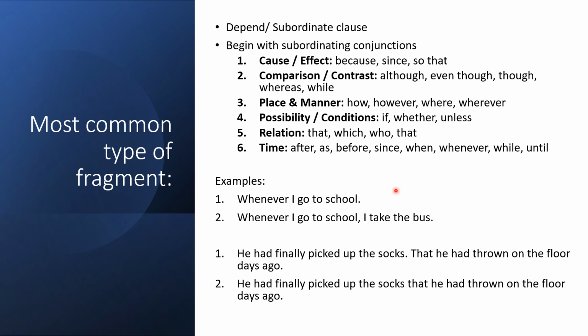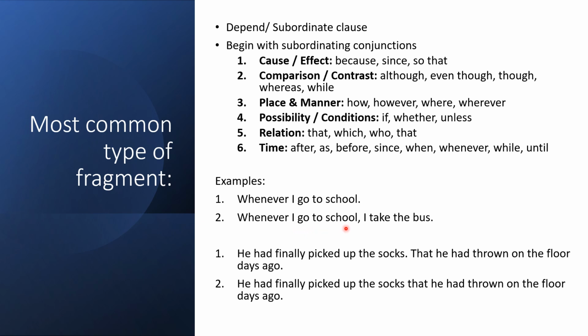Let's take a look at these examples. Sentence number 2 is a complete sentence because it is composed of an independent clause or a main clause plus a dependent or subordinate clause.